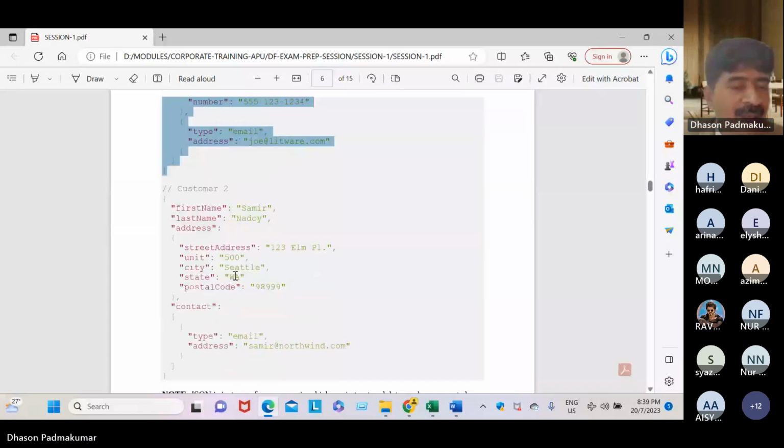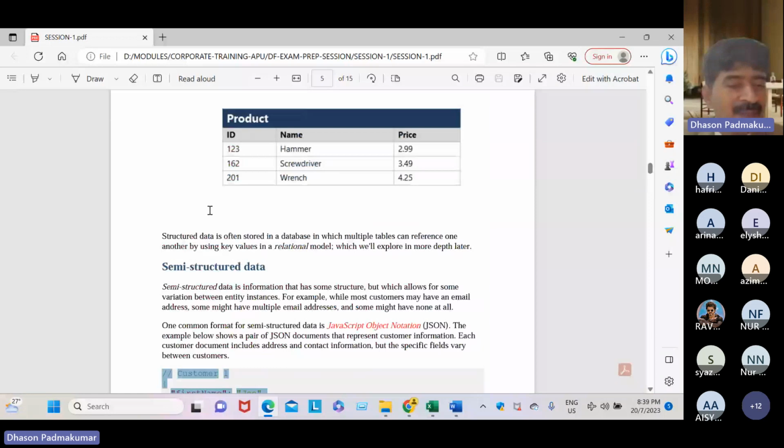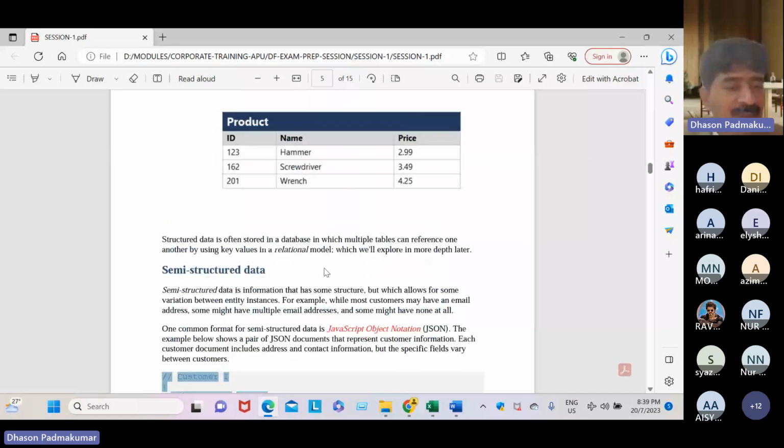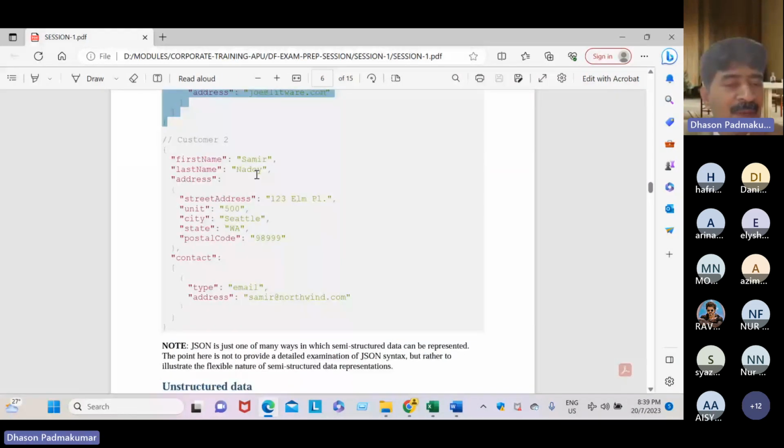Got it? Next is the second instance of customer. Second instance for the same, like Samir, Nadoi, right? And how is it written? See, Samir, like this. This, dear students, is JSON format.